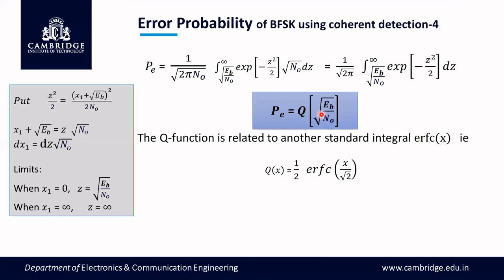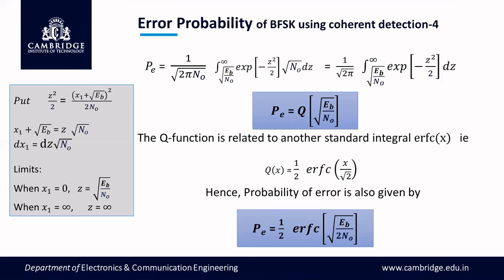So take this as x, substitute here, and divide this value by root 2. Then you are going to get another equation for the probability of error, that is P is equal to 1 by 2 ERFC of root of Eb by 2 N naught.